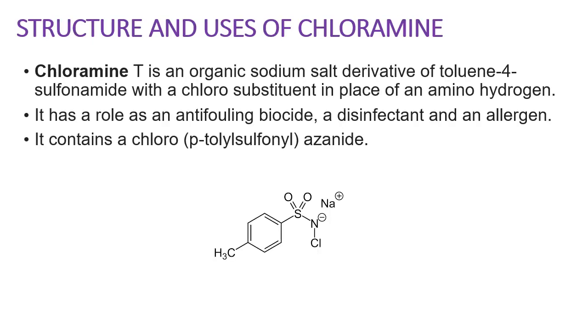Next is structure and uses of chloramine. Chloramine T is an organic sodium salt derivative of toluene sulfonamide with a chloro substituent in place of an amino hydrogen. It has a role as an antifouling biocide, as a disinfectant, and as an allergen. It contains a chloro-para-toluene sulfonyl azanide. This is the structure of chloramine shown on the page.